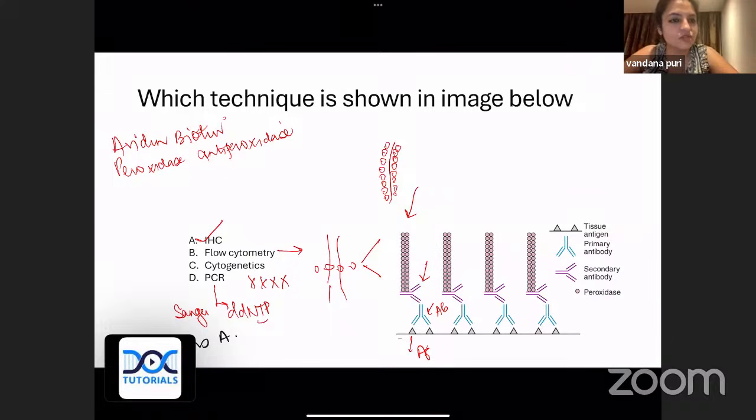So this is IHC, which I've shown you: primary antibody, secondary antibody, tagged to polymer. Flow cytometry, light scattering in 2 directions. Cytogenetics, chromosomes arranged in decreasing order. By the way, what is the fixative of choice for cytogenetics? Who's going to tell me that? Karyotyping. What is the fixative? Quickly. Yes, it's Carnoy's fixative. Perfect. So PCR is Sanger's. These are 4 common techniques that can be asked in the exam.